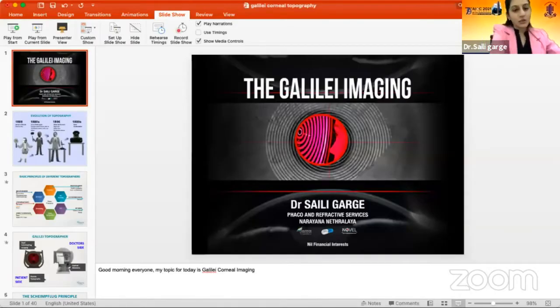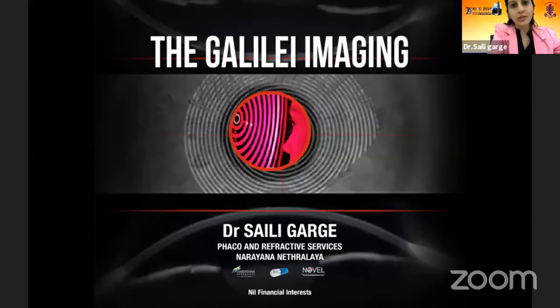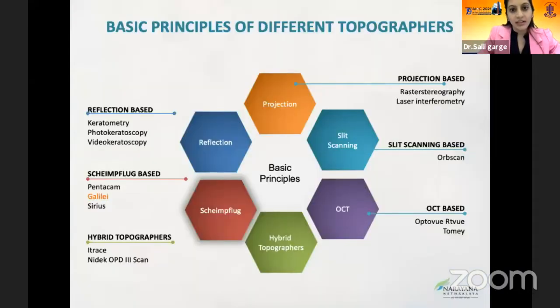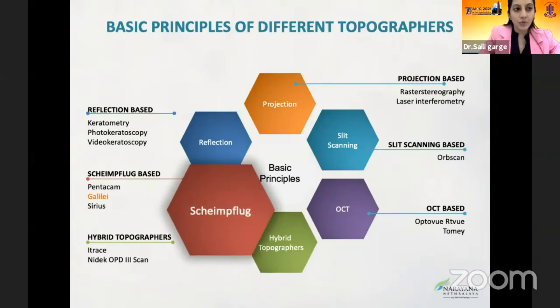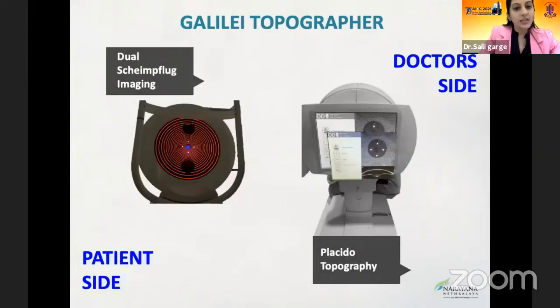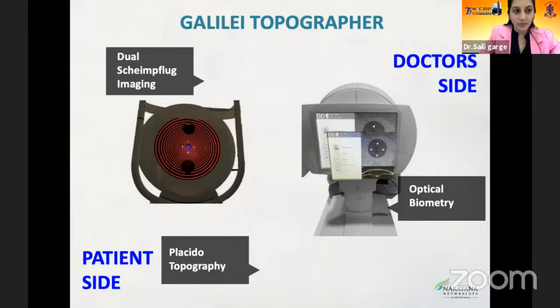Okay. So good afternoon, everyone. I'll be talking about the Galilei imaging. To start with, we can see how the machines have evolved from a Placido disc to the simple keratometer. These are the basic principles of different corneal topographers. We are going to learn about the Scheimpflug-based Galilei topographer. Other Scheimpflug-based ones are the Pentacam and the Sirius topographers. The Galilei topographer is based on three principles: the dual Scheimpflug imaging, the Placido topography, and the optical biometry.